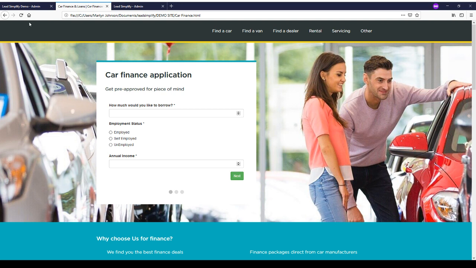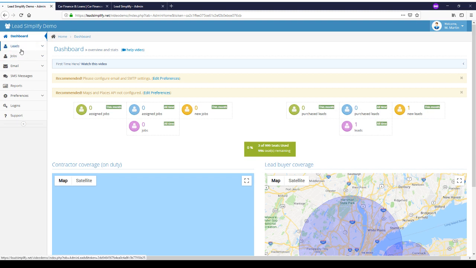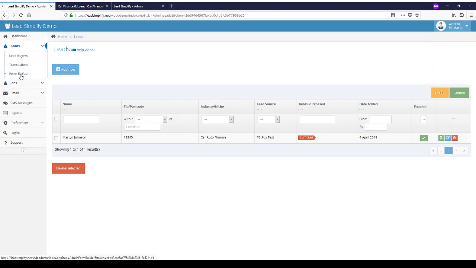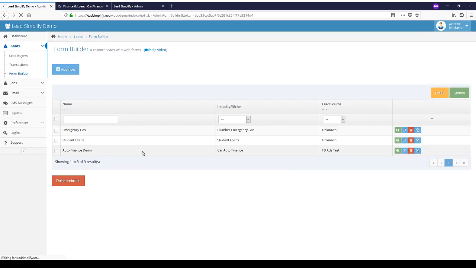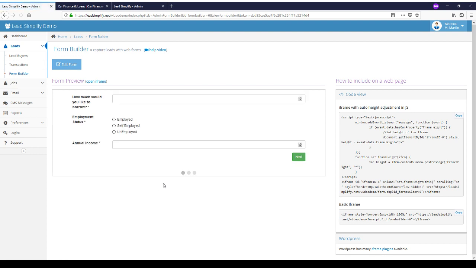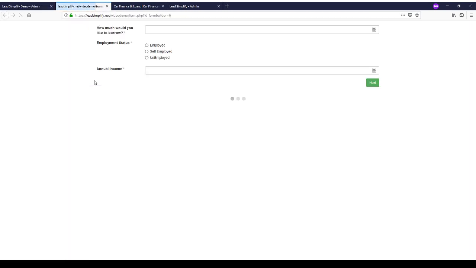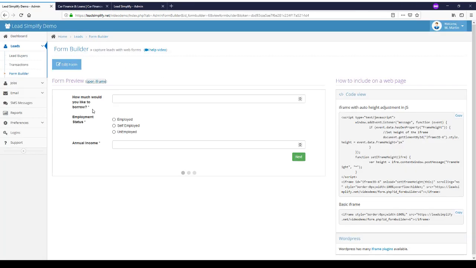So if I just jump back into Lead Simplify a second, we'll jump into the form builder and I will show you this form that we've got embedded on that website. So I'll pop this open in a new tab. Here is the actual form that's embedded on the car finance website that we've just had a look at. And here is how we get it embedded.